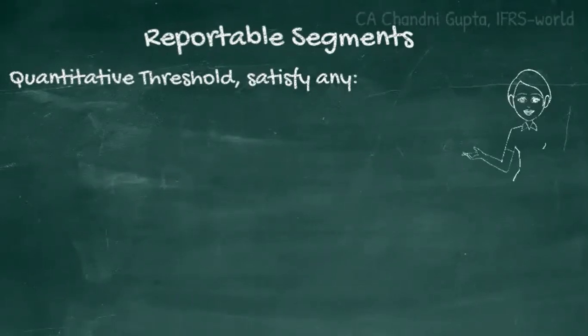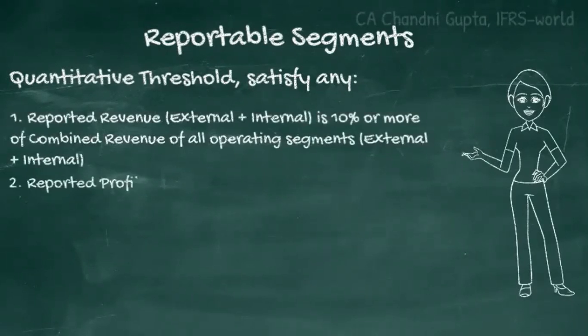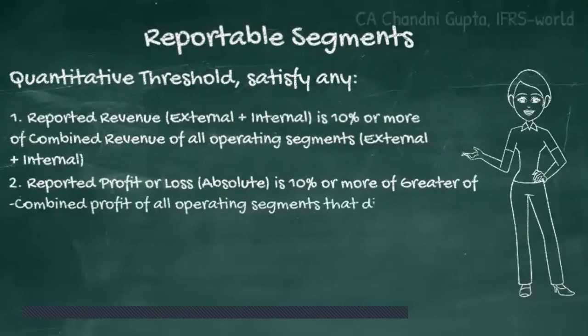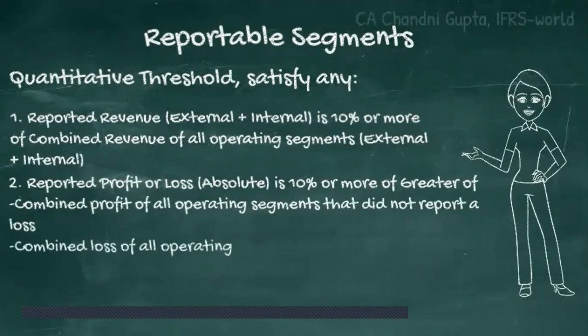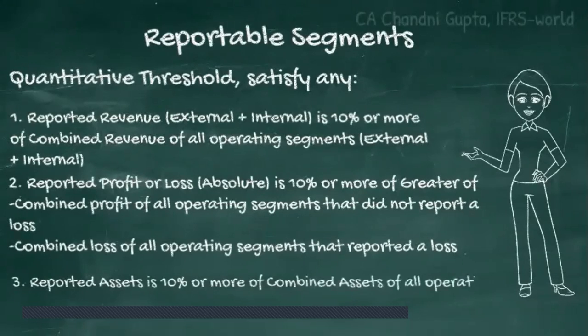reported separately. The first criterion is that the reported revenue, external plus internal, should be 10% or more of the combined revenue of all the operating segments, internal plus external. The second criterion is that the reported profit or loss should be 10% or more of the greater of the combined profit of all operating segments that did not report a loss, or the combined loss of all operating segments that reported a loss.